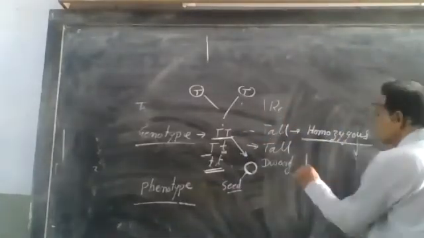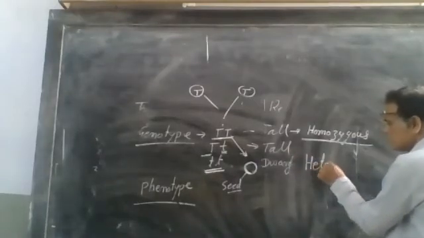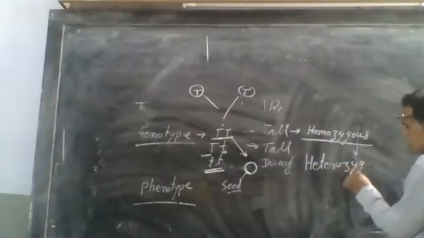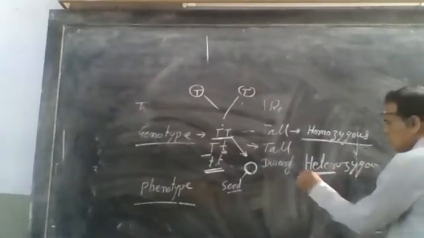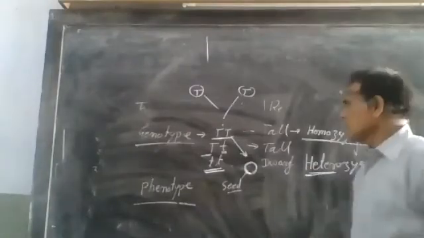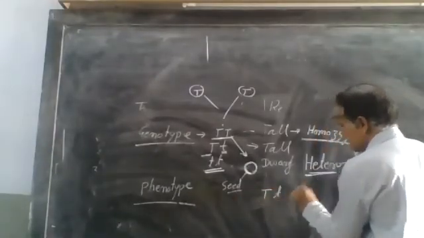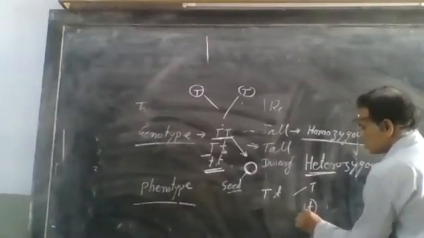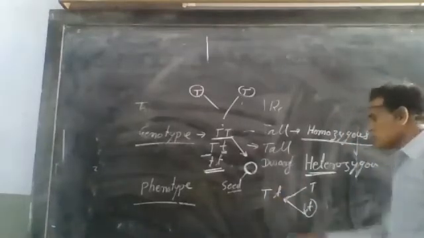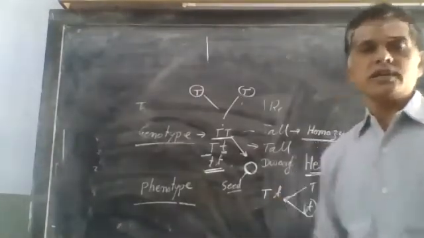Another one is heterozygous. Hetero means different. Suppose capital T and small t come from two different gametes, one capital T, another small t. So this is heterozygous condition.